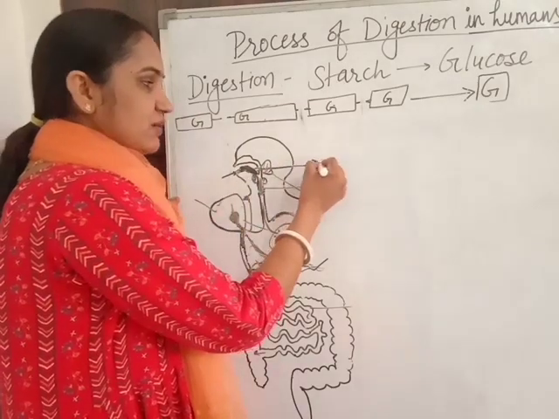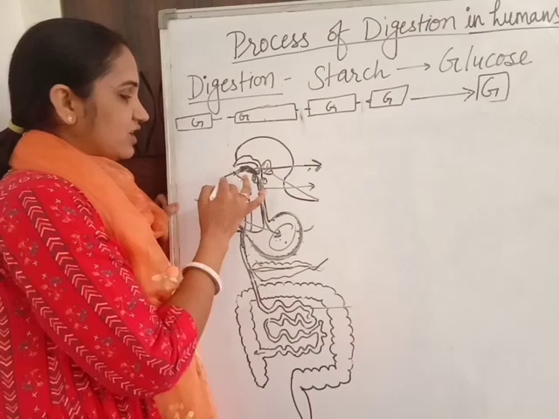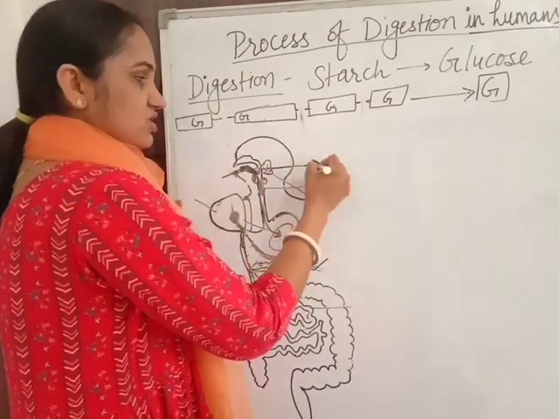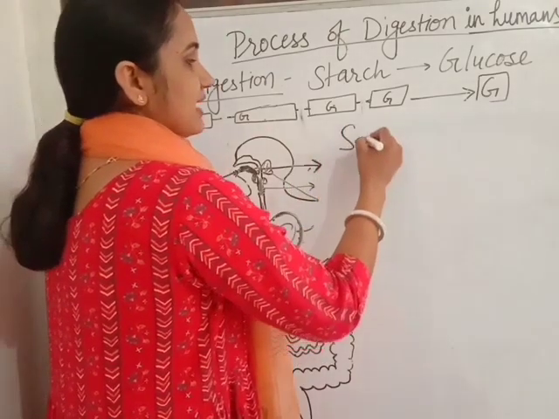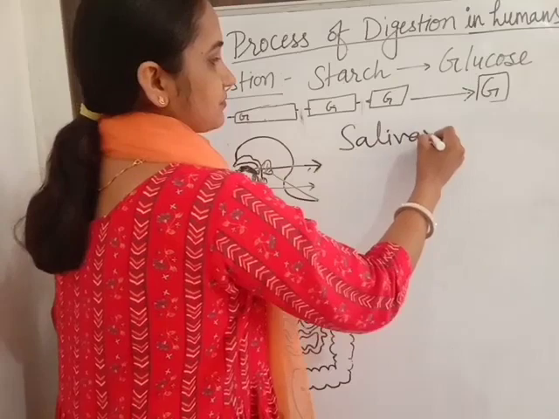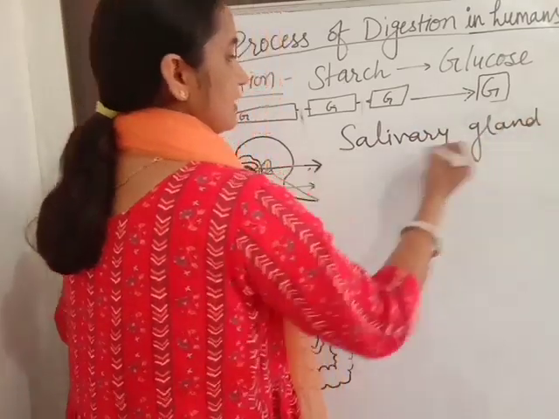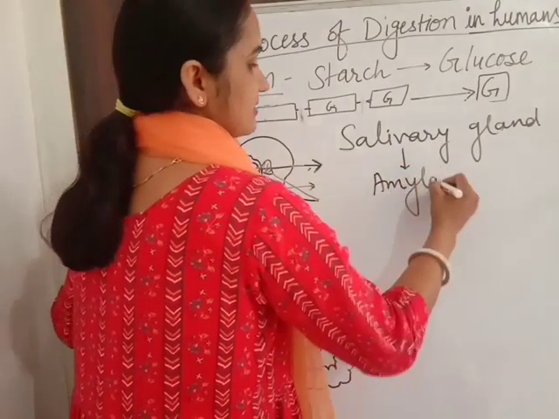So the beginning point of digestion is the buccal cavity, the cavity in which we take in the food. And the digestion is facilitated by salivary glands. These glands secrete an enzyme called amylase.